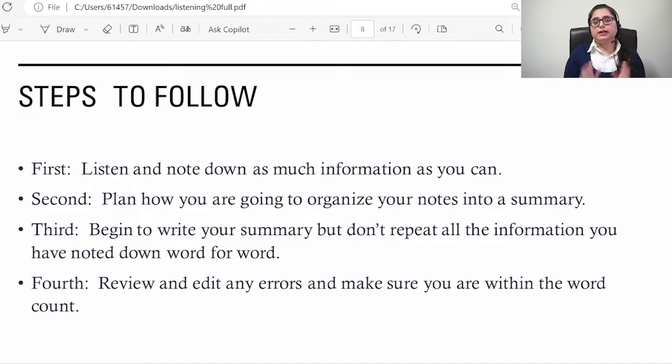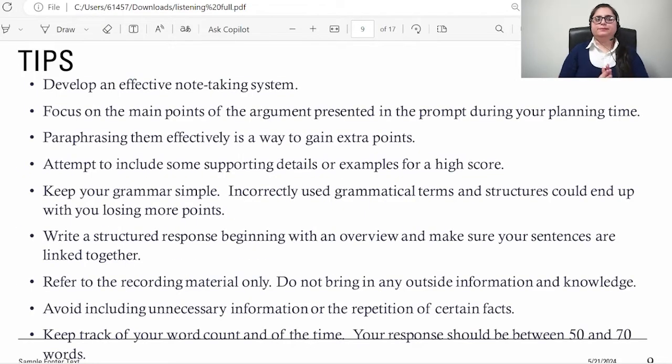Last, cross-check and proofread your work always so that you can edit your errors. If there is any type of grammar error, spelling error, typo, anything, you have to make sure that you follow these four steps wisely. It's time for tips and tricks.